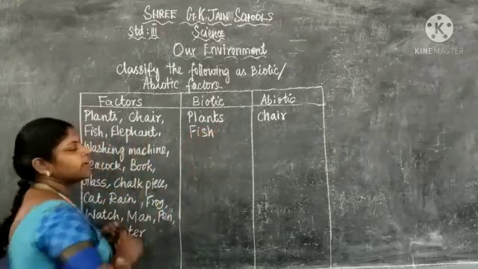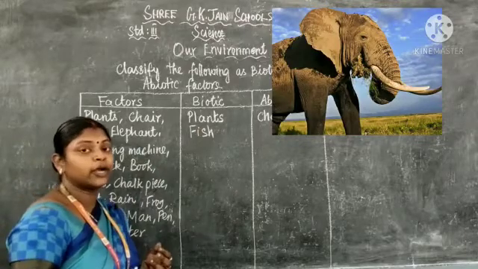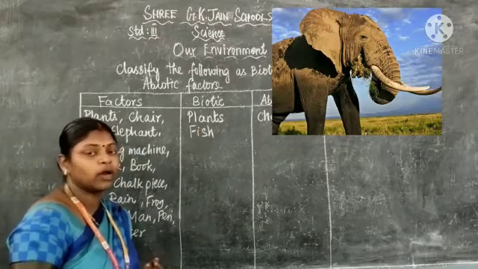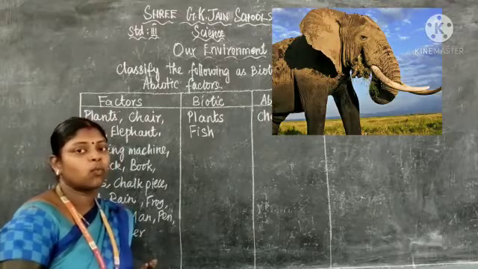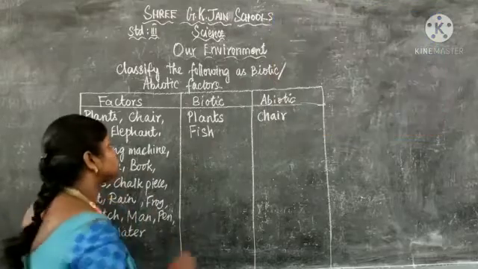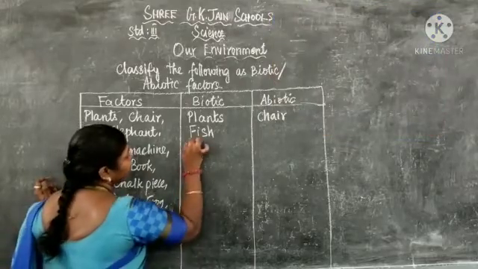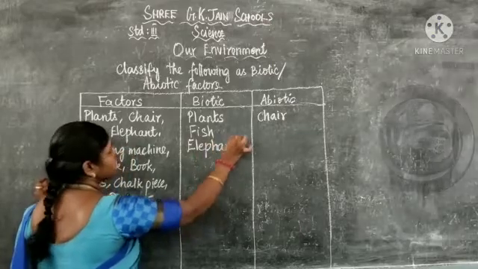Next, elephant. Elephant is also a living organism. It can produce its young one. It can move from one place to another place. It needs food to live. It drinks water. It produces its young ones. So that is also a biotic factor.